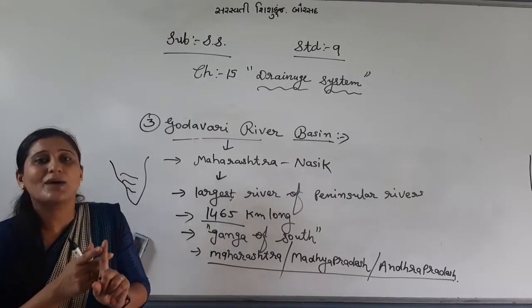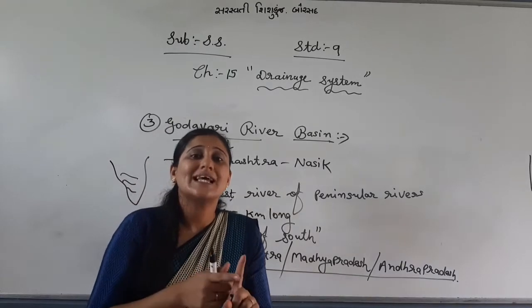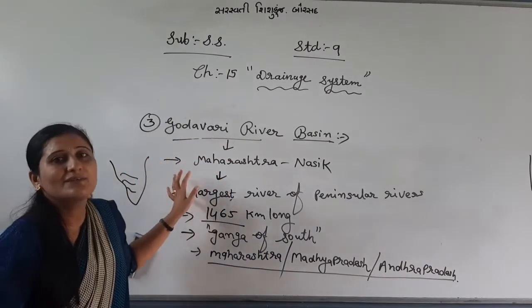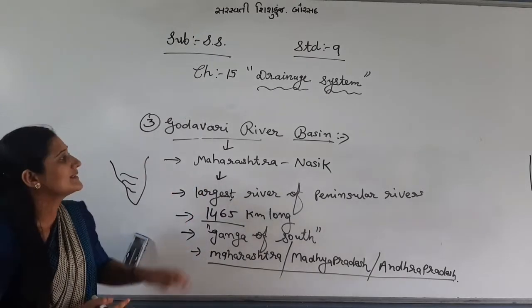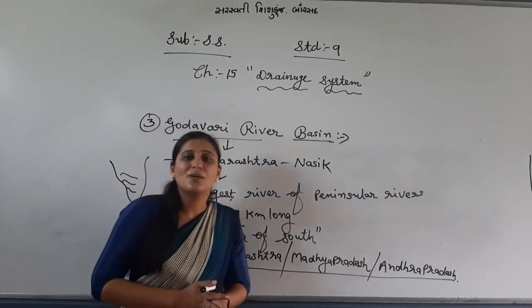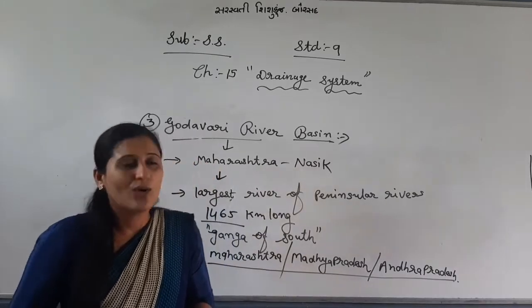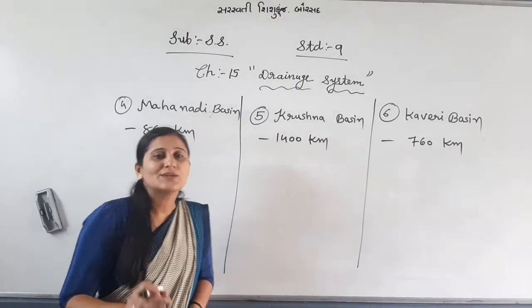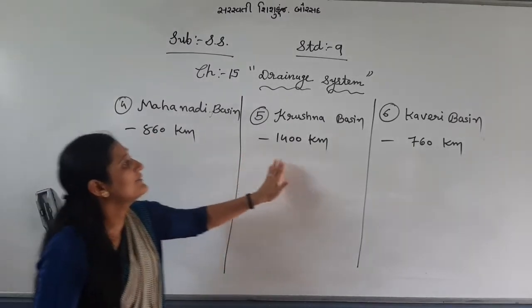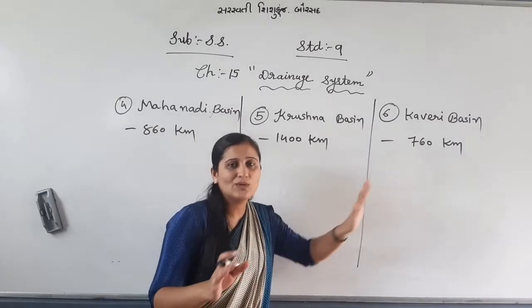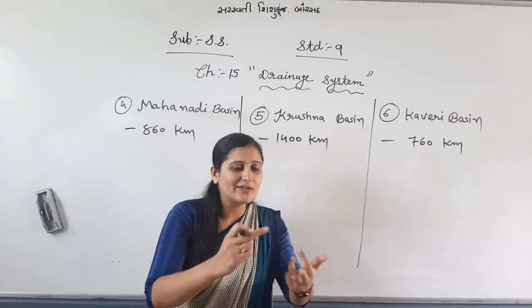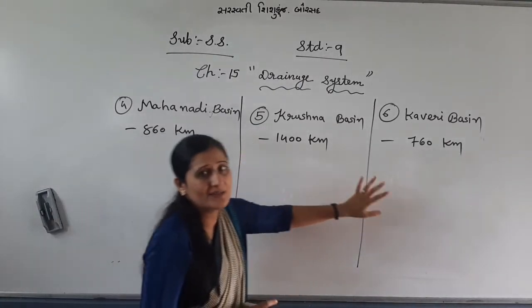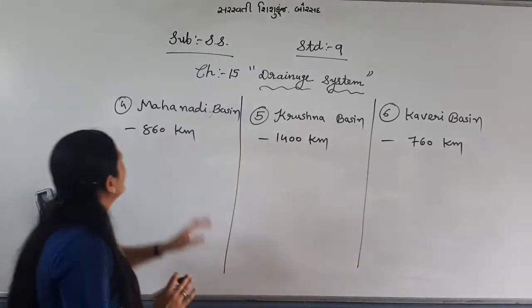First, I discussed the Narmada river basin. Second, the Tapi river basin, and third, the Godavari river basin. Now I will talk about the fourth number of peninsular rivers. The 4th, 5th and 6th are not as famous as the previous three, Narmada, Tapi and Godavari, so I have written the three together. Let me discuss them one by one.